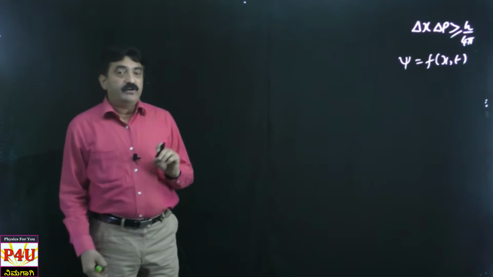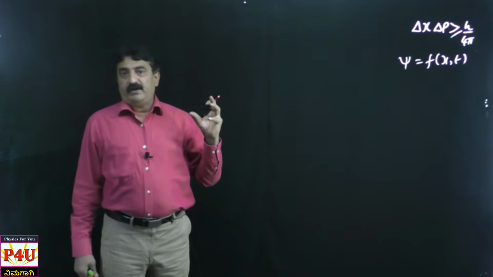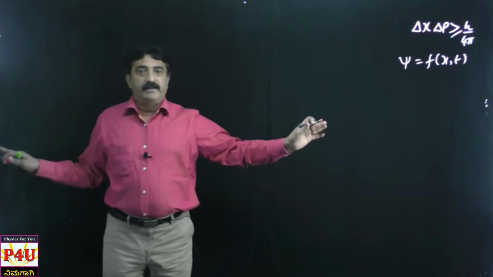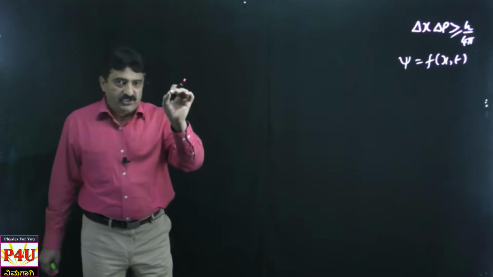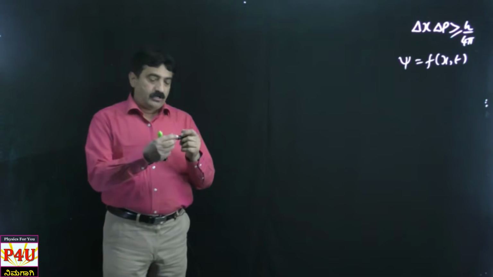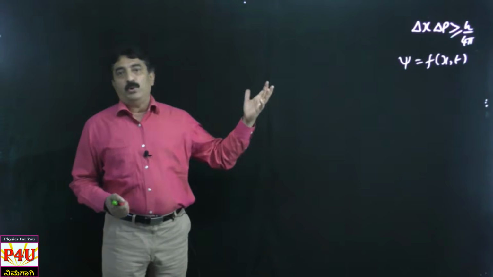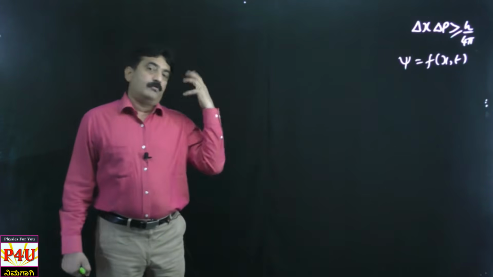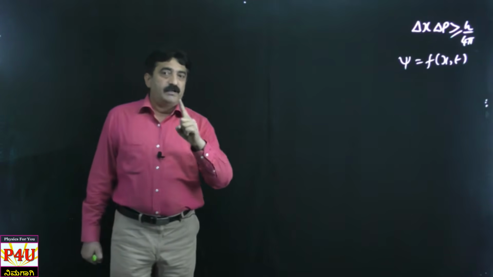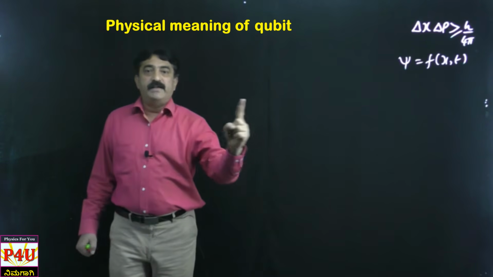Yes, in my previous video I said qubit is a representation of the state of a particle. Any particle you take. Now I am not going to take too many particles just to avoid confusion. I just take only one particle, that is nothing but our electron, because electron is very familiar to us. We have known electron from childhood, so we can talk about electron. Dear students, you all know electron rotates about its own axis, it is called spinning, and also goes around the nucleus, it is called rotation.